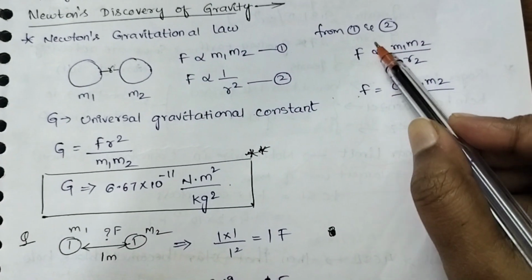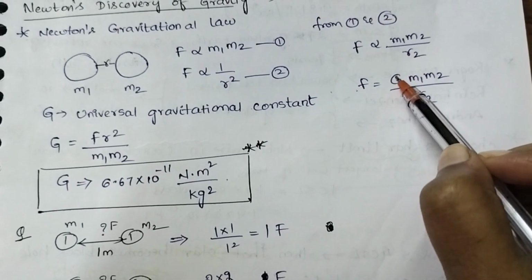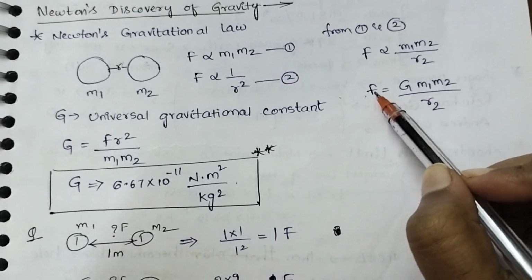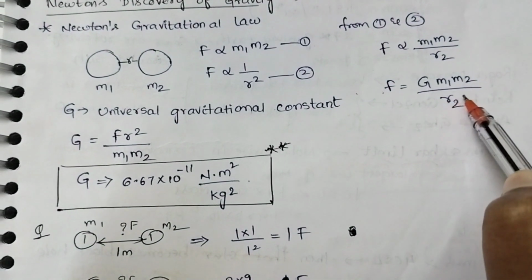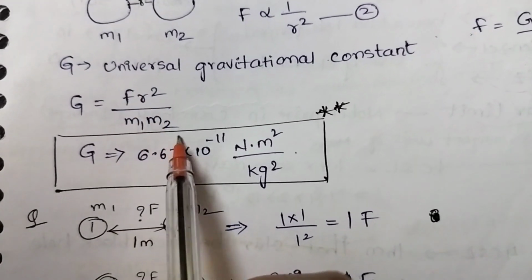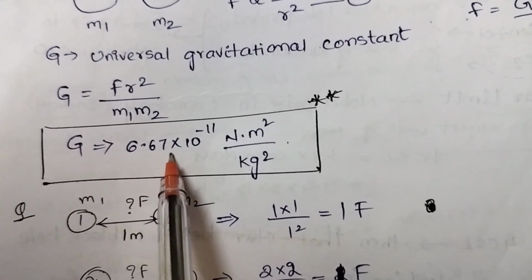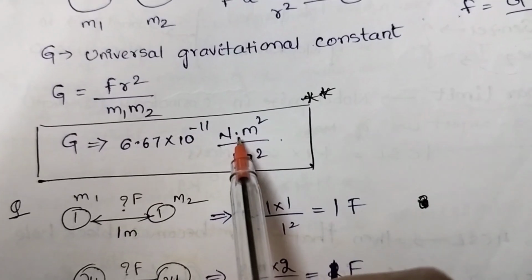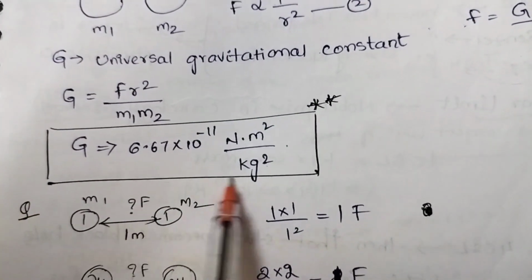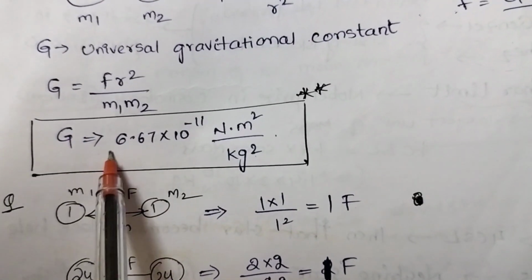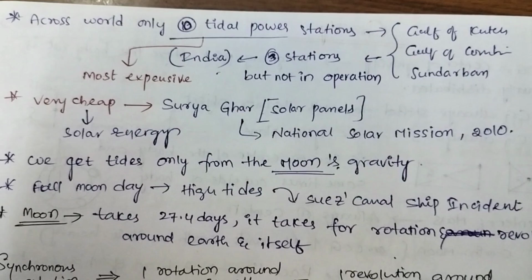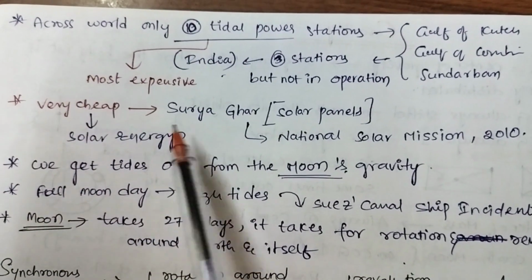If we remove the proportionality constant and add G as a universal gravitational constant, then F is equal to G m1 m2 by r square. From this formula we can write G is equal to F r square by m1 m2. G is equal to 6.67 into 10 power minus 11 Newton meter square per kg square. This is very important. These are some of the important points.